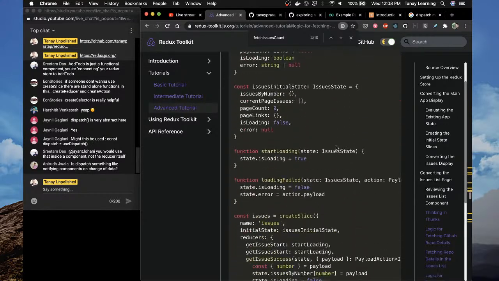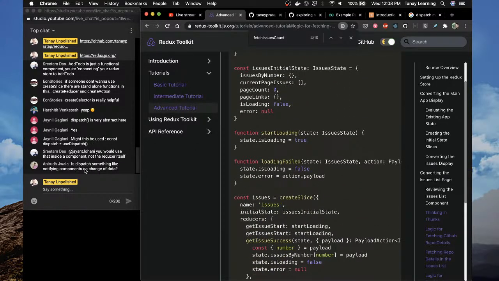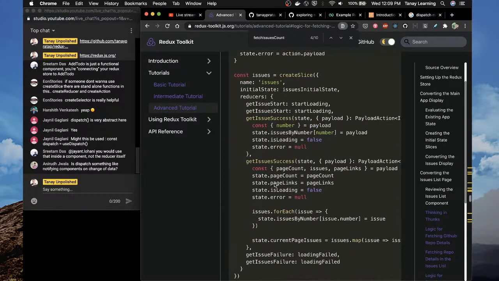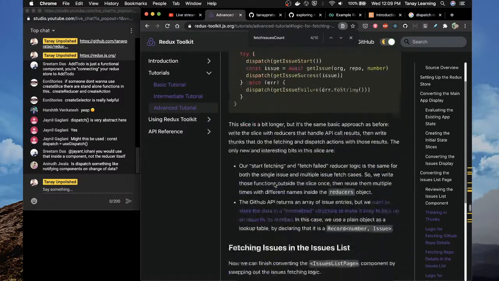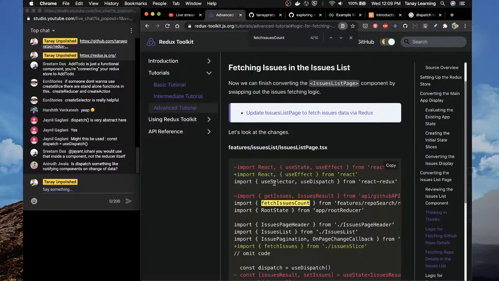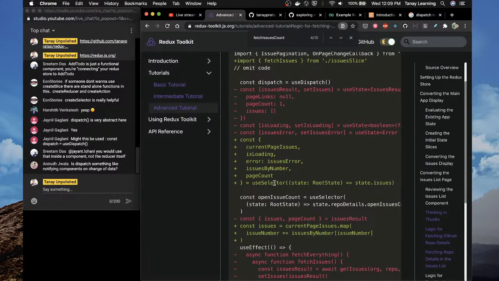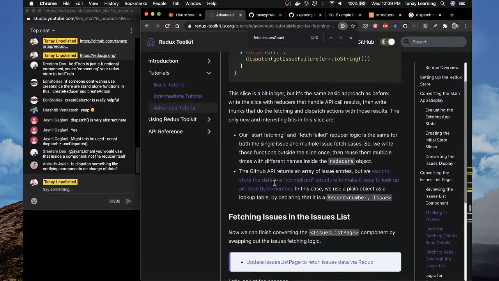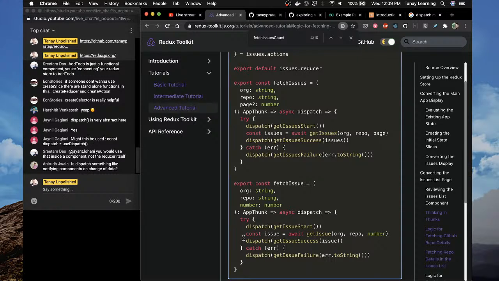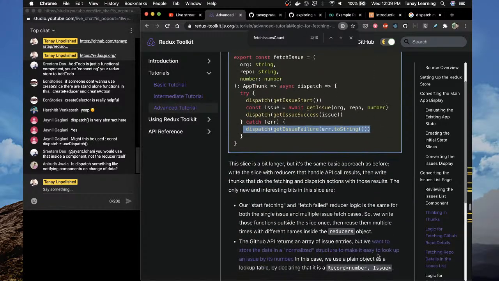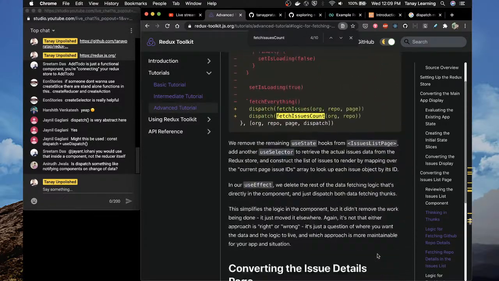So now I have understood this. Okay, so I have answered this question, long failed, create slice, questions, more questions, fetching issues in the issue list. So this is what it is doing. It's basically, thunk is nothing but trying to get data in an asynchronous way, but updating it in a synchronous way. Because if you see here, this update is a synchronous update, right? Both these updates are synchronous. It just goes and updates the state. So it's a very smart way of doing things.